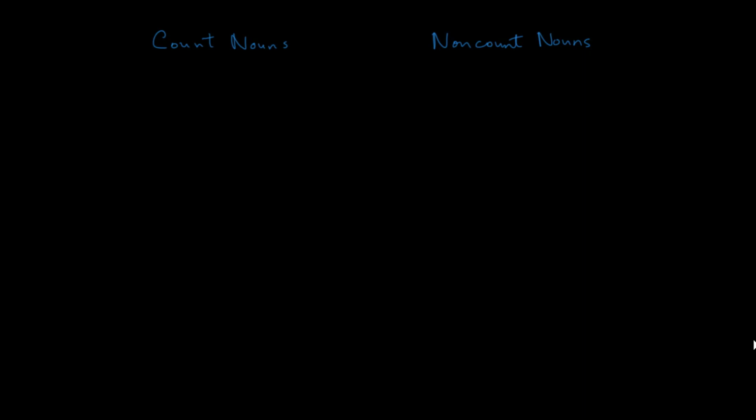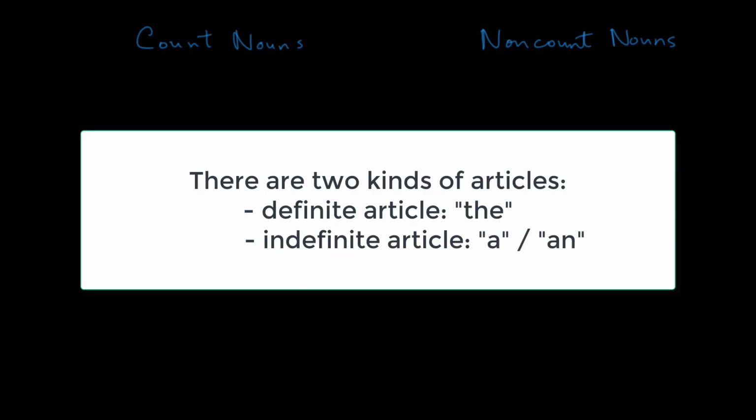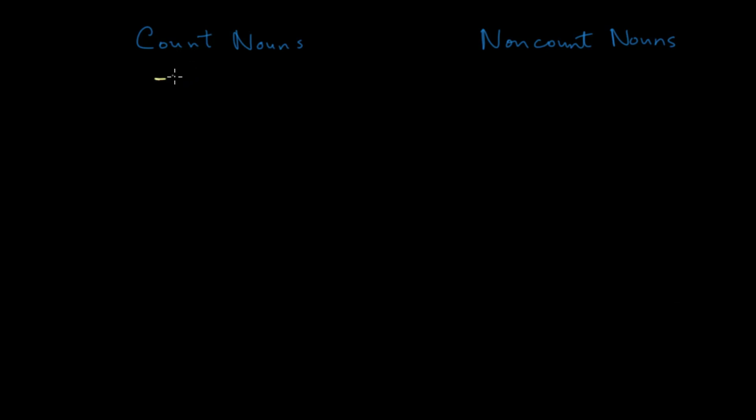In English, we tend to make a distinction between count nouns and non-count nouns. And we do that because it really helps us understand when we need to use an article. So, a count noun is a noun that, as the name implies, is countable. You can count the number of items.